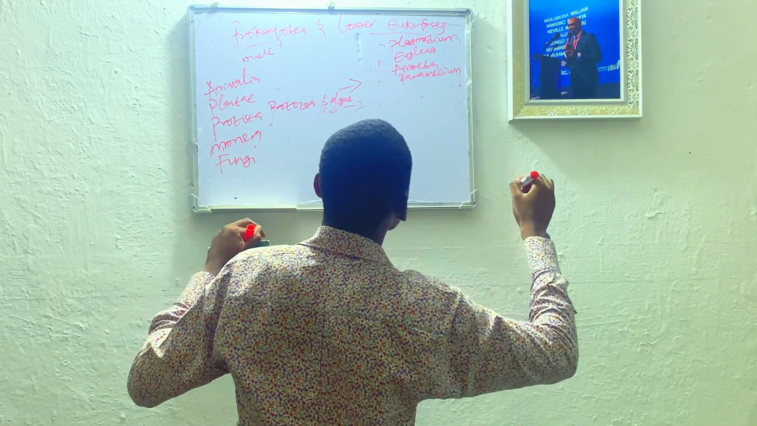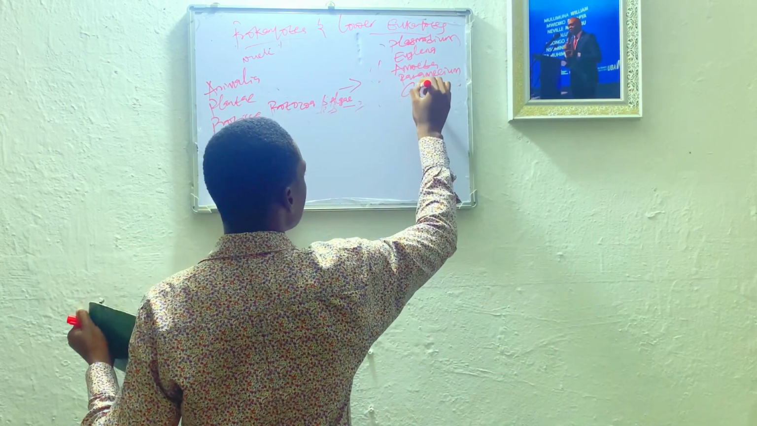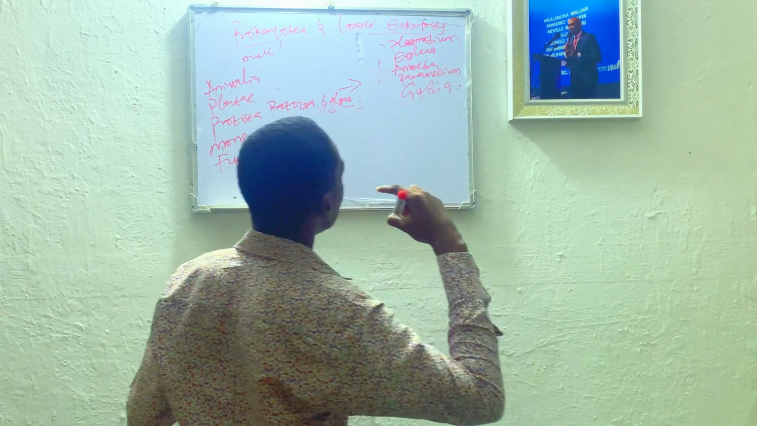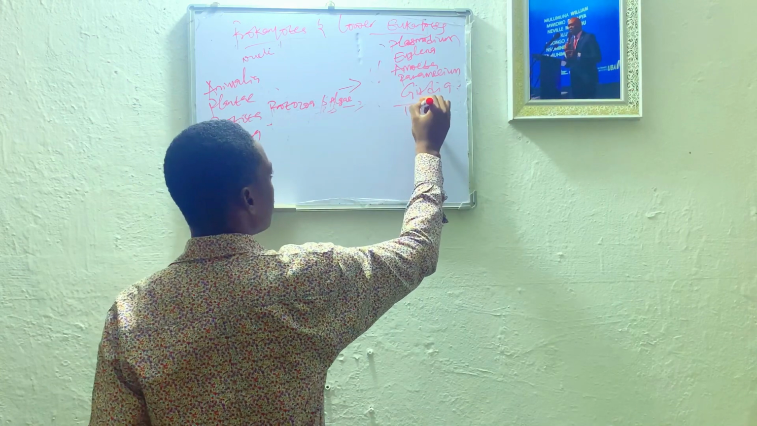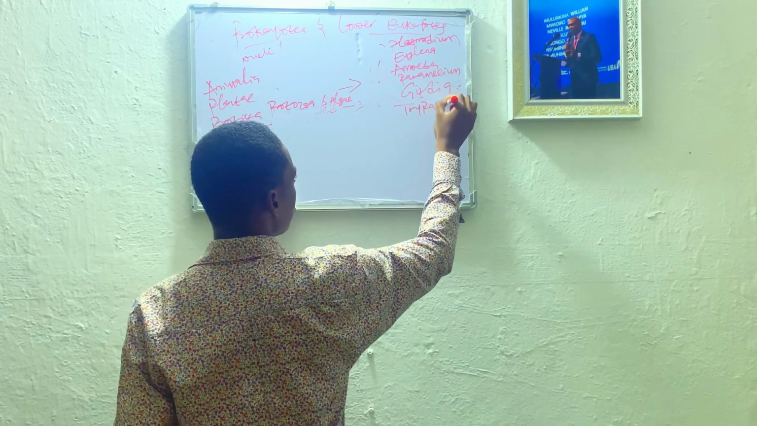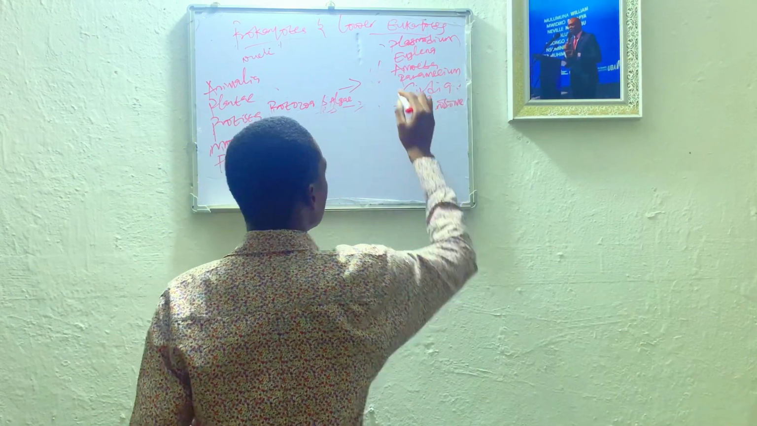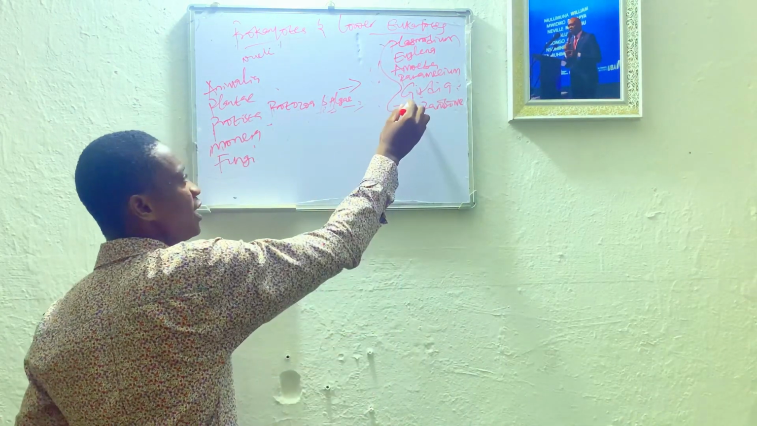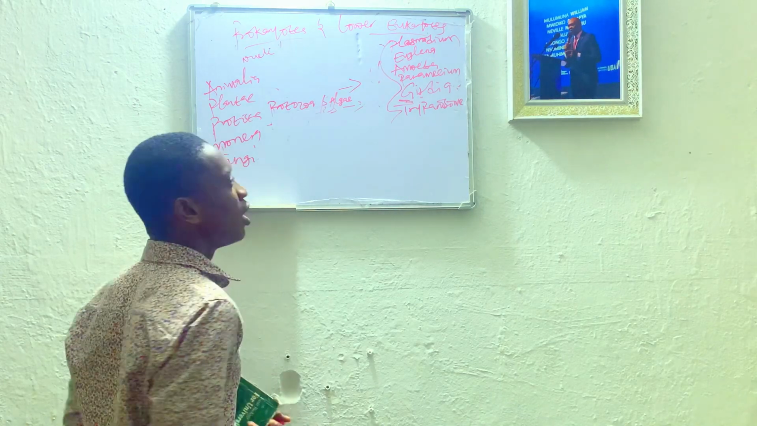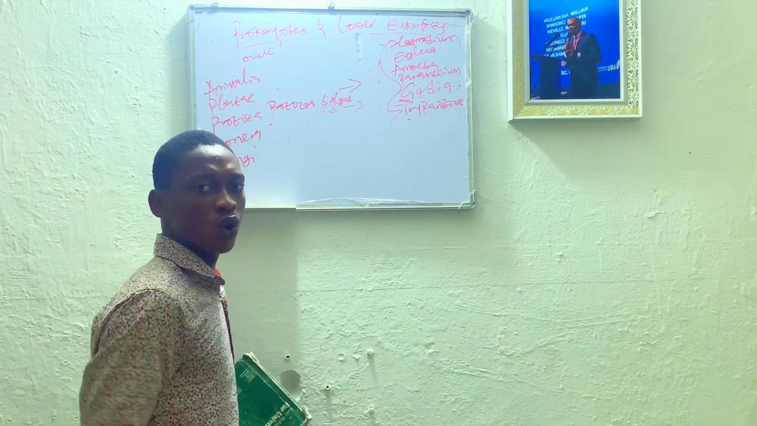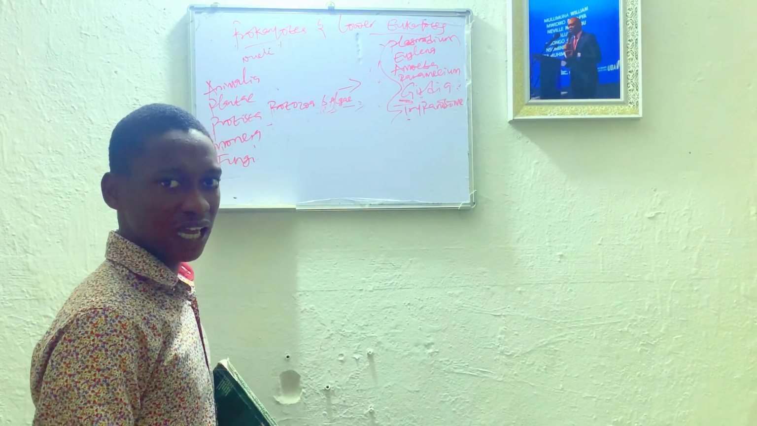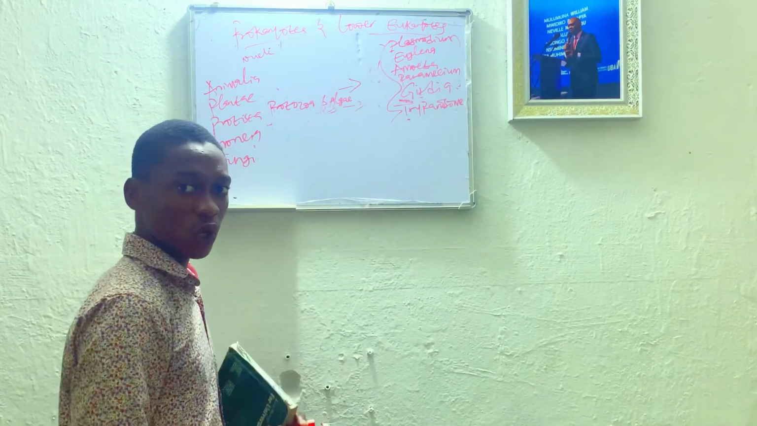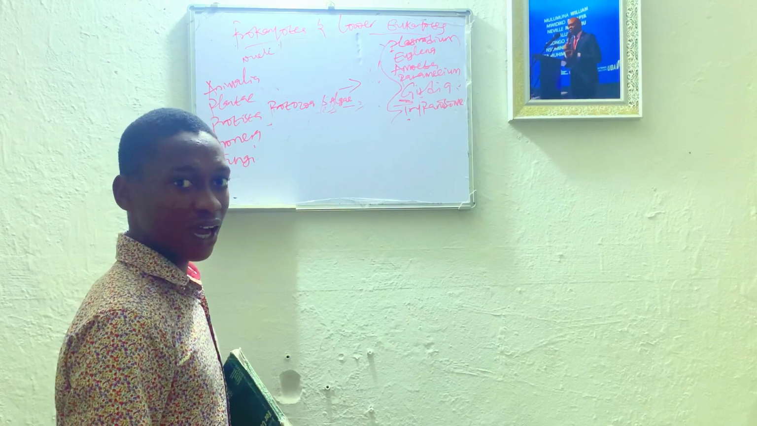Are we together now? We have Giardia. We have Trypanosome. Now, these three are disease-causing protozoa. This one here causes gut infection. Trypanosome causes sleeping sickness. Are we together? It's a protozoa that causes sleeping sickness. Plasmodium is also a protozoa that causes what? Malaria. Are we together now?